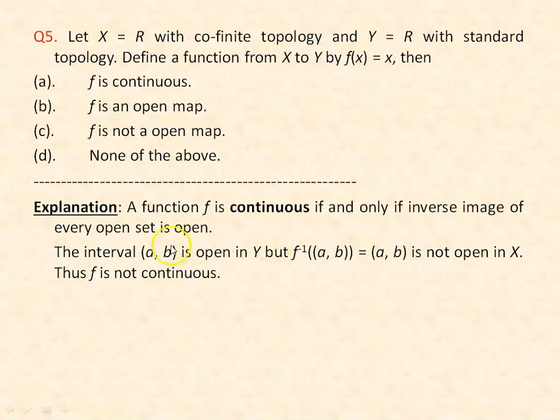We have taken an open interval which is open in Y, but the inverse image of that open set is not open in X. So f is not continuous. So A is not the right choice.